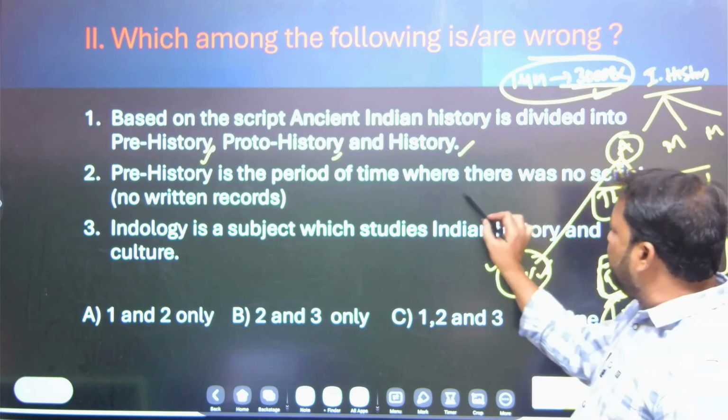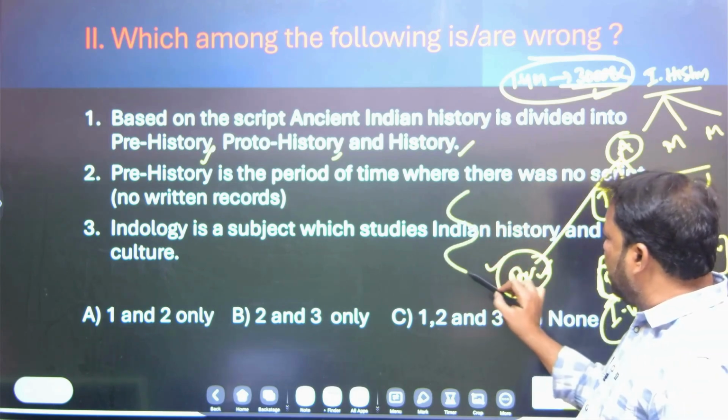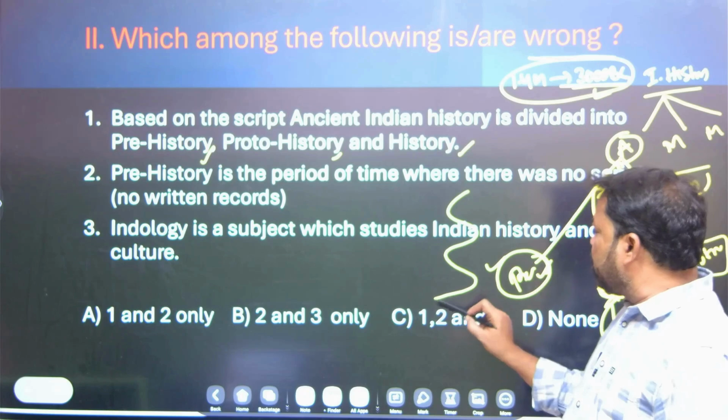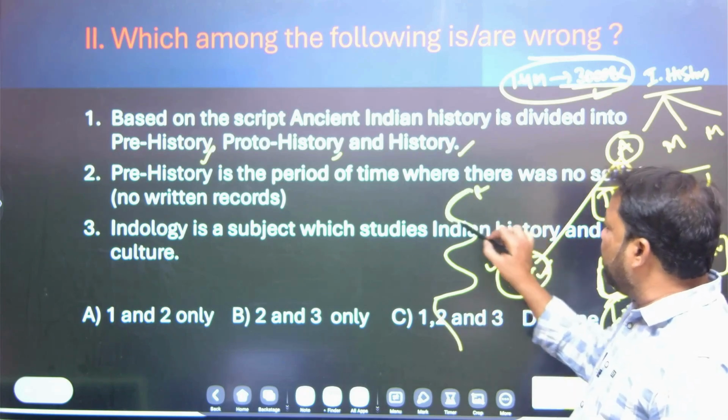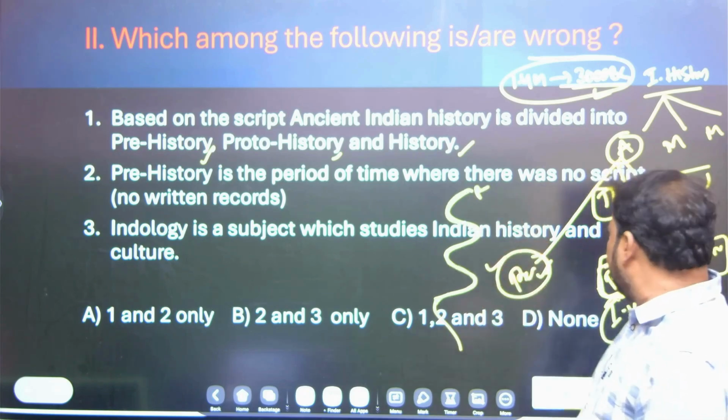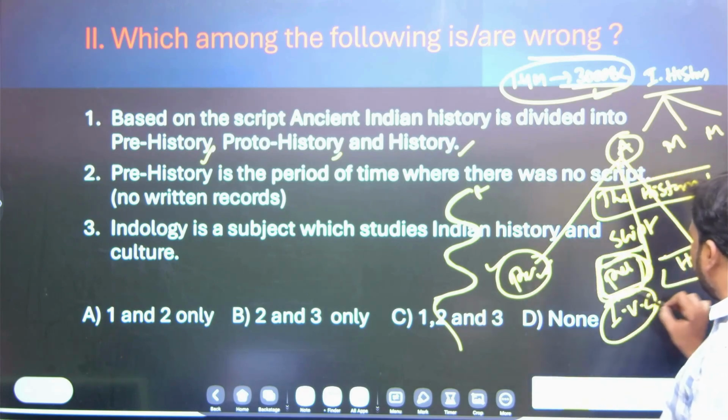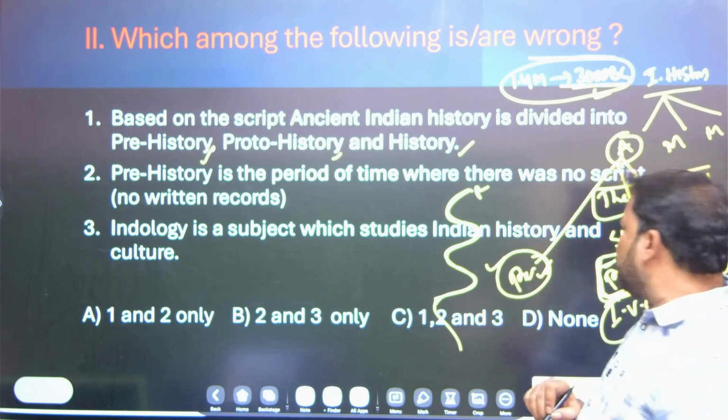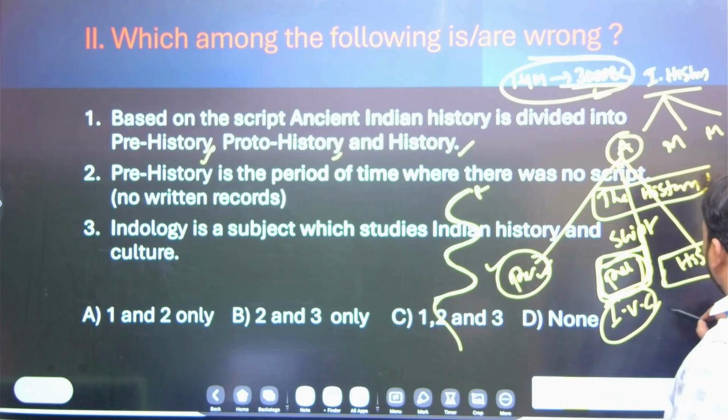Because the Indus Valley people had a script, the Boustrophedon pattern script, which runs from right to left, then left to right, then right to left again. So it is called proto-history. Indus Valley civilization is also called proto-history. And coming to the third topic in Indian history, that is the Vedic period, or you can call it the Aryan civilization.